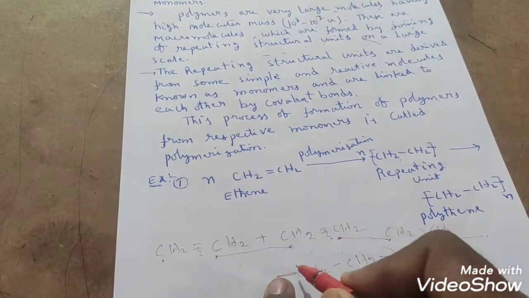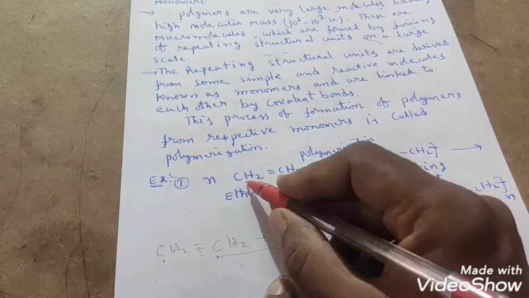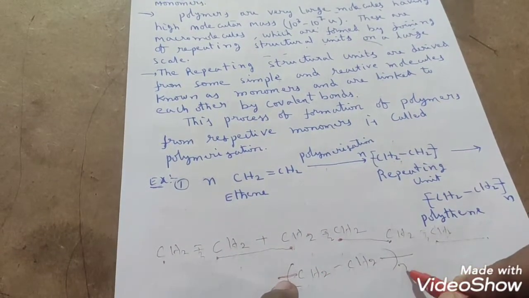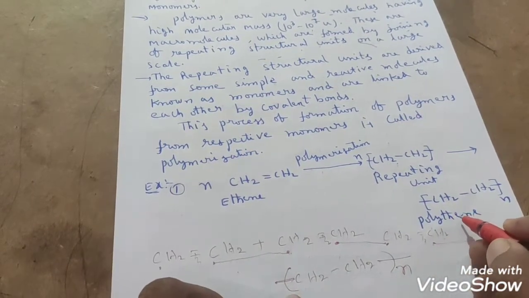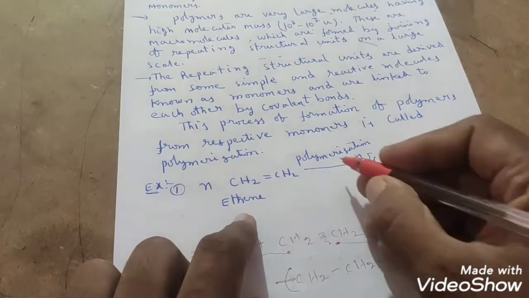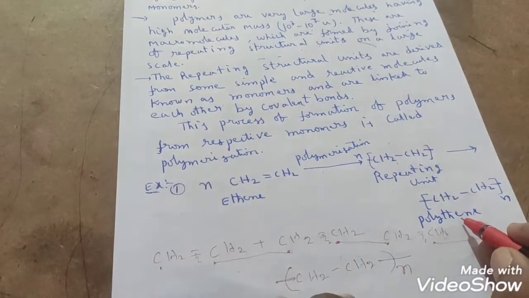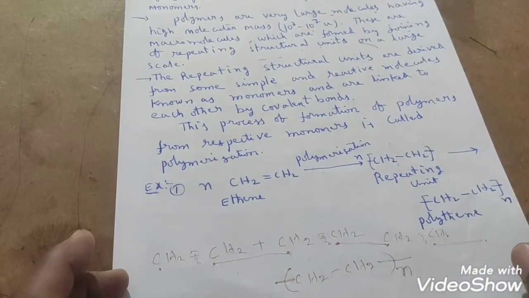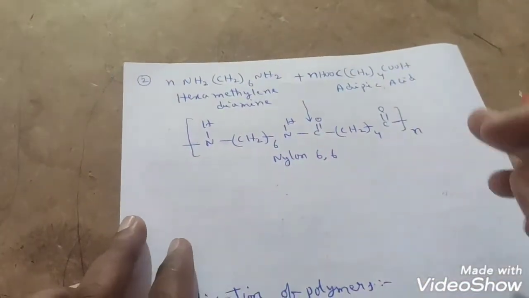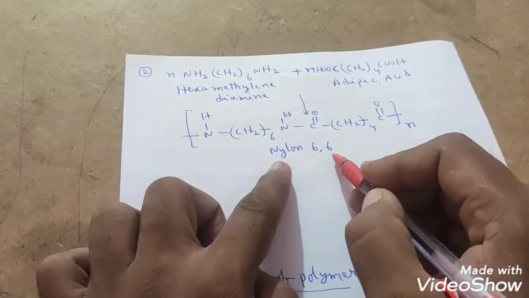This continuation will be until how many molecules we have taken? N number of molecules. So n number of monomer molecules will join like this and produce a polymer, that is what? Polythene, because this polythene came from the ethene molecule, right? On polymerization, n moles of ethene molecule produce polythene, students. So like this polymerization will take place. So this is one of the examples of polymerization.